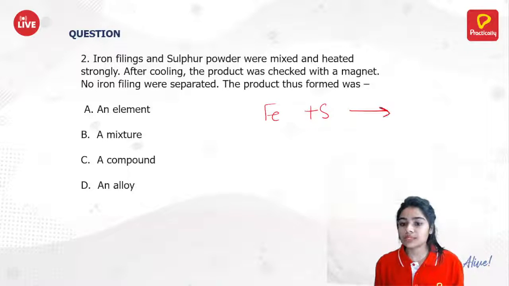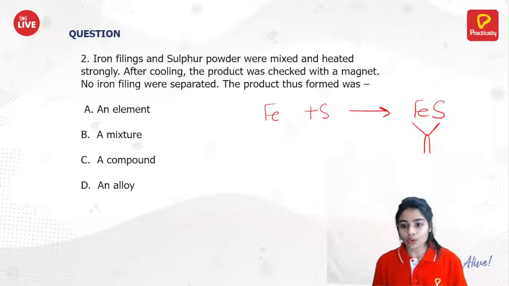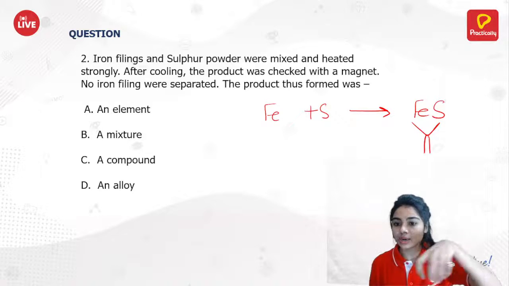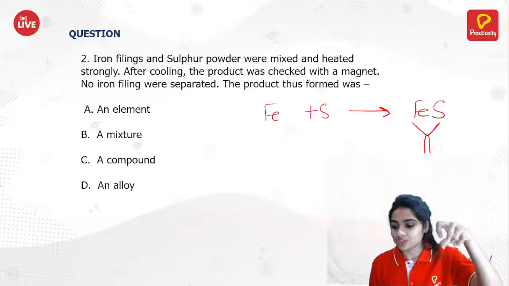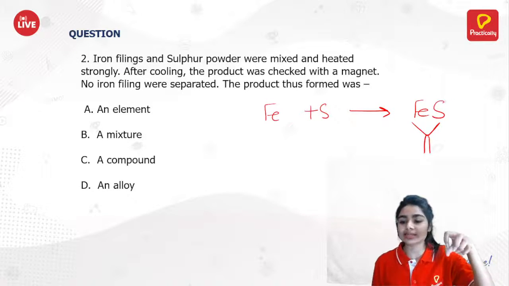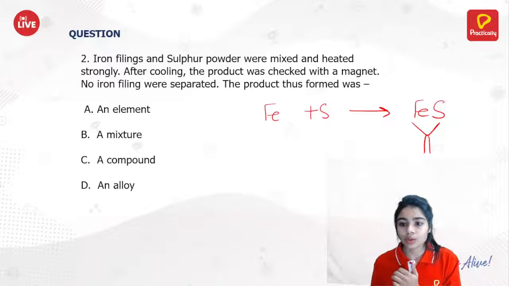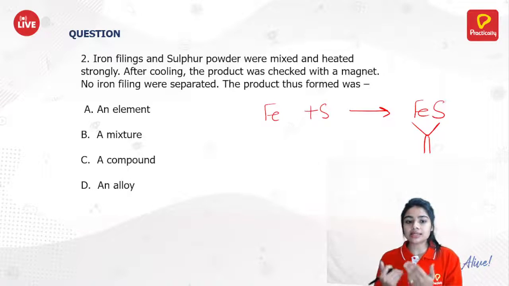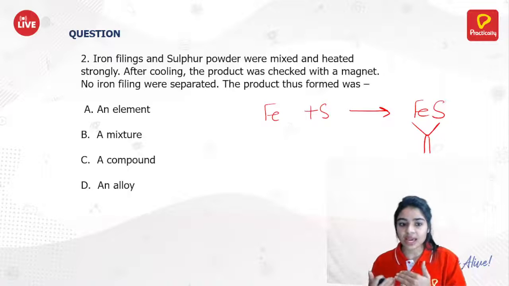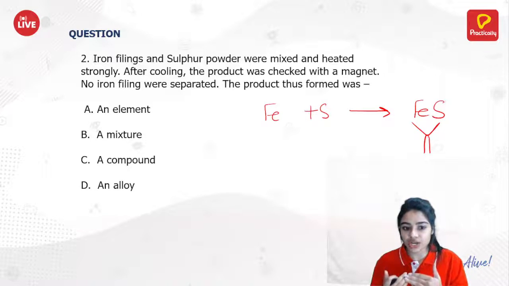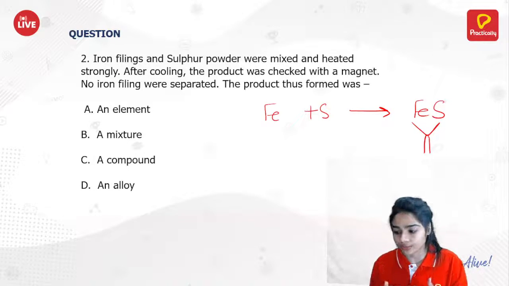when we mix them together and heat, we will have FeS. Now, we just move a magnet over this mixture, and the iron filings were not separated out. Why? What will be the reason? Is FeS an element, a mixture, a compound or an alloy?